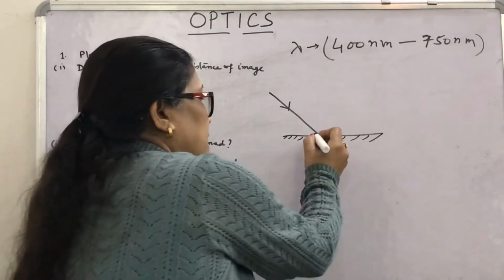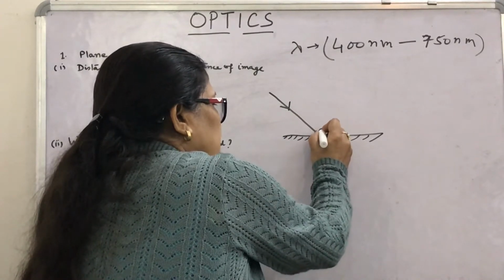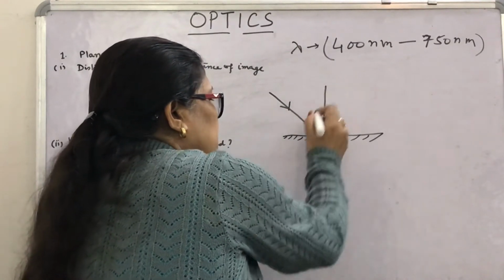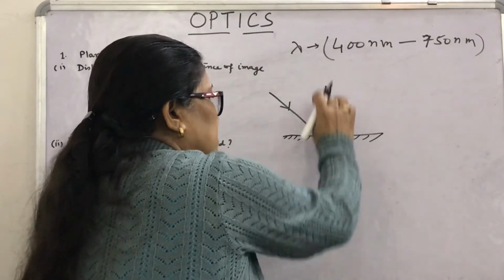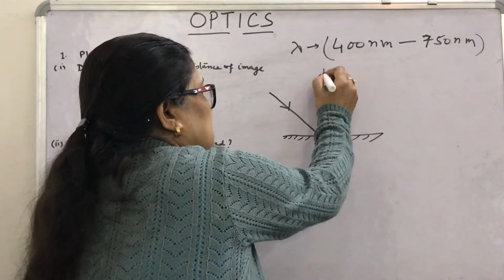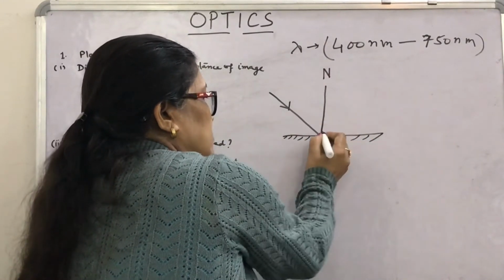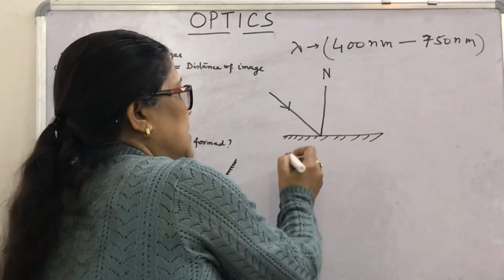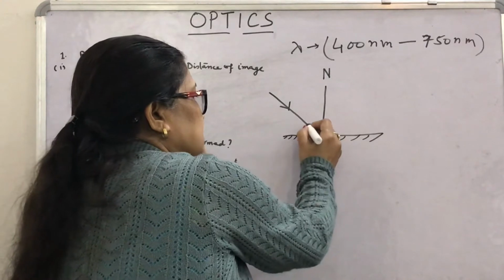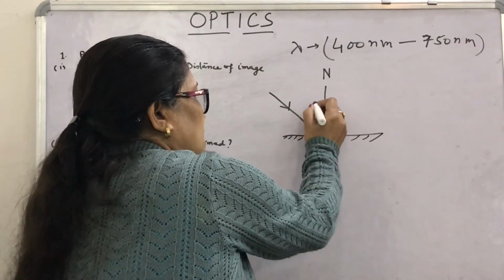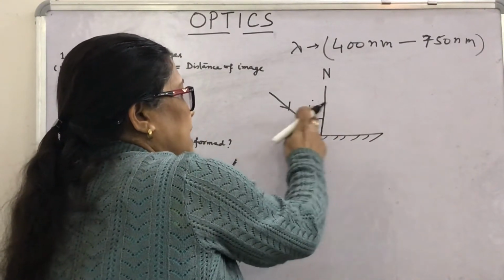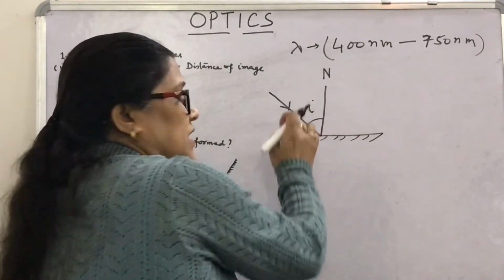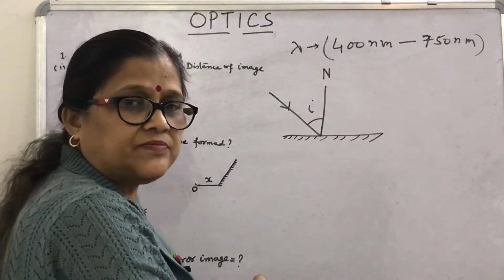And if a normal is drawn, normal means a line perpendicular to the shiny surface, making 90 degrees with the reflecting surface, then the angle between the incident ray and the normal, this one, I, is called the angle of incidence.